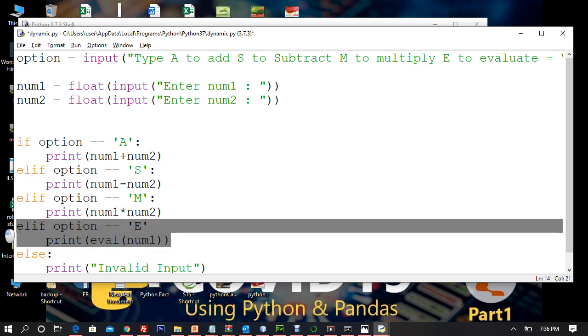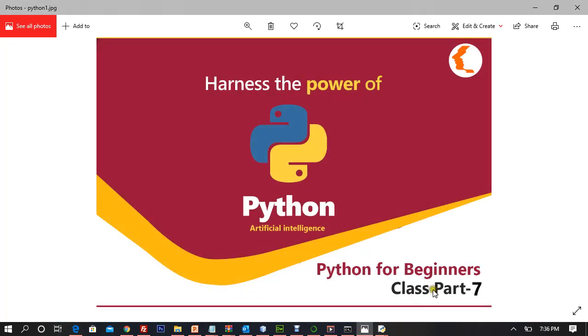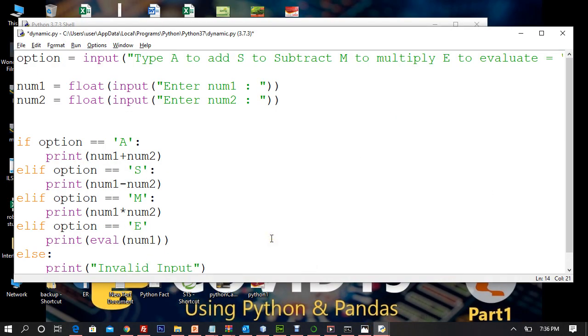So this is your first problem here. I want, if the user types E, to evaluate the code. Evaluation, if you have jumped into video number 7 directly, I reckon you go back and check video number 6 first, or the previous video. What video is this? Okay, it's part number 7. I reckon you go back and check part number 6 before we carry on with part number 7, right? Because if you don't know what eval does, right, and if you know what eval does, I have to take a string statement and I have to execute it, right, like this.